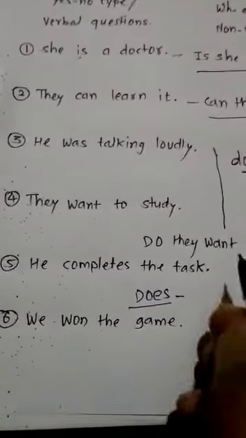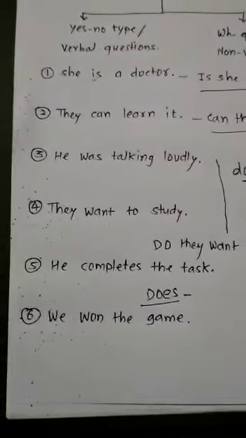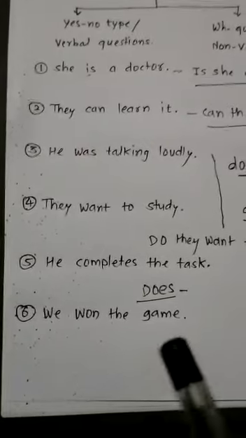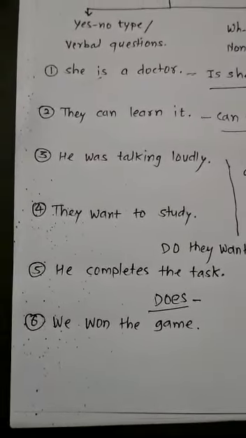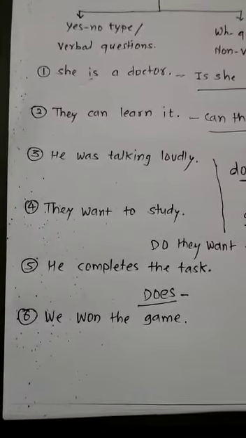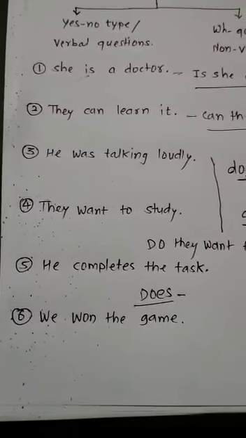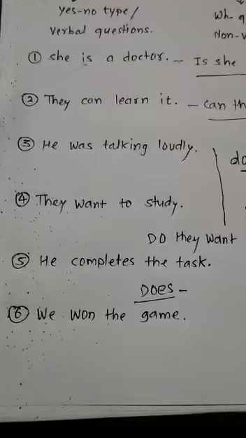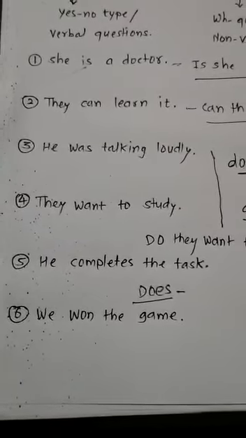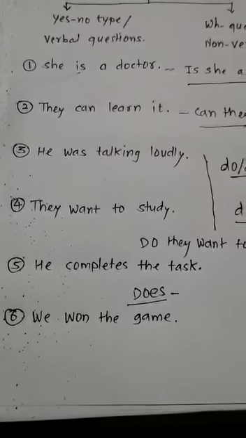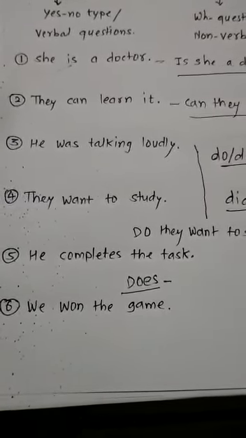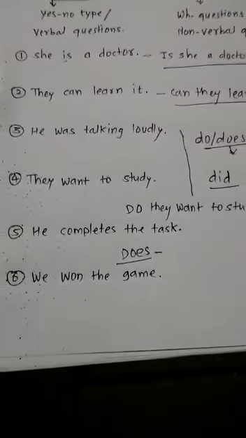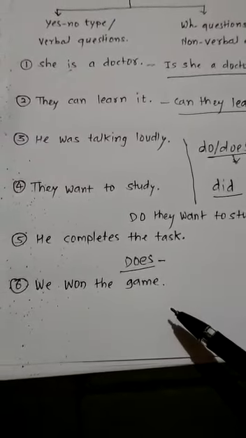So then how should the sentence become? Does he complete the task? It means here we are not going to write completes. We will have to write here only complete. Does he complete the task? And at the end there will be a question mark. Then again you can answer in two ways, in positive and negative manner. Then, we won the game.